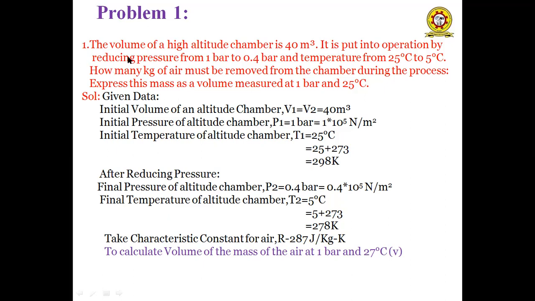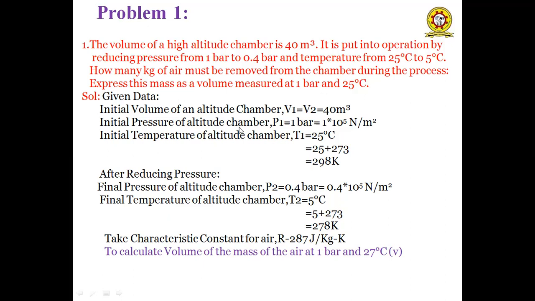In this problem description, it was given that the initial volume of the chamber is 40 meter cube. So the initial volume of the chamber is V1, and V1 is equal to V2 is equal to 40 meter cube. Here we are assuming that the initial volume of the chamber before operation is equal to the final volume after operation.